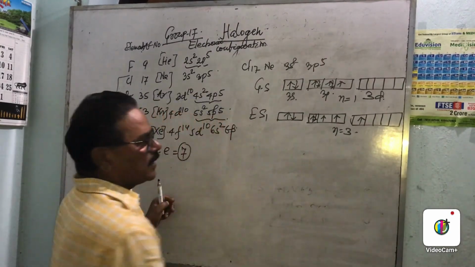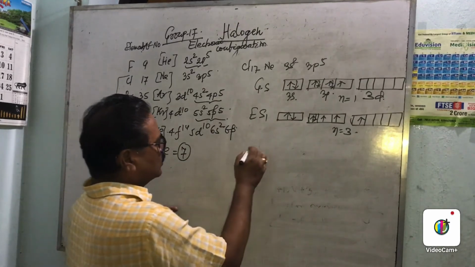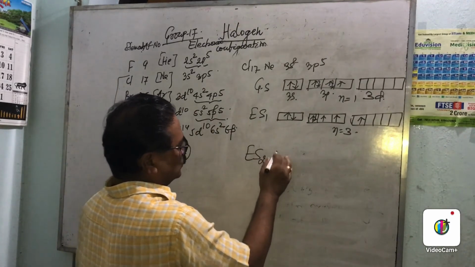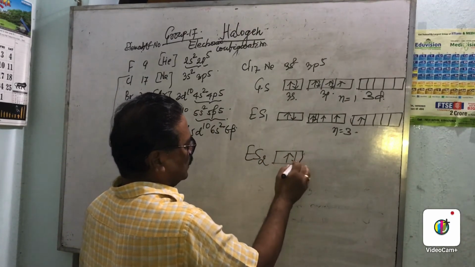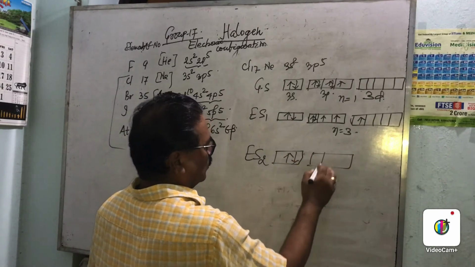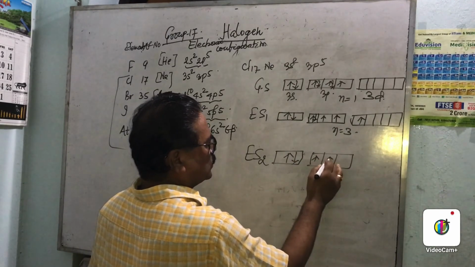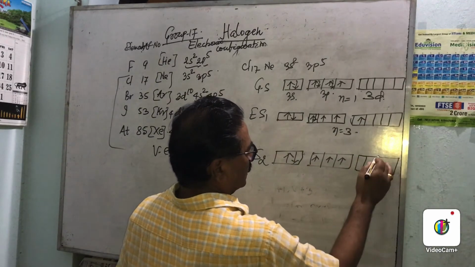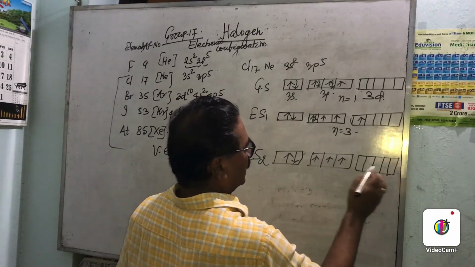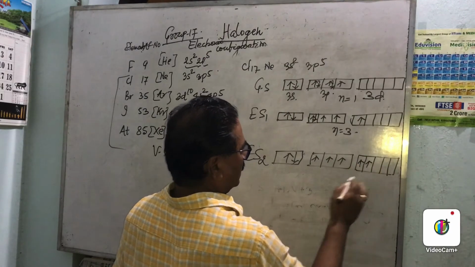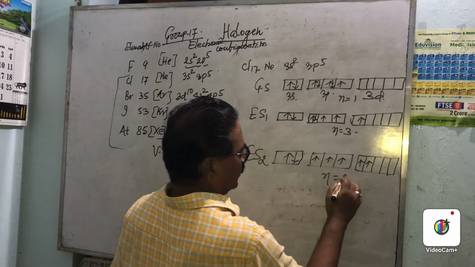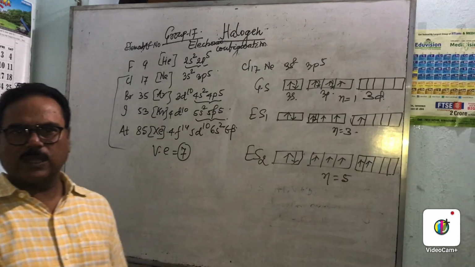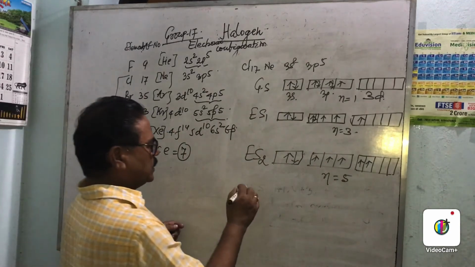Again we take another excited state. Now the electron is again excited, ES2, so it will come here. This is again 1, 2, 1, 2, 3, and it comes here. This is 1, 2, 3, 4, 5. So this one, how many unpaired electrons are there? 3, 5. So this is the reason to show other oxidation states.